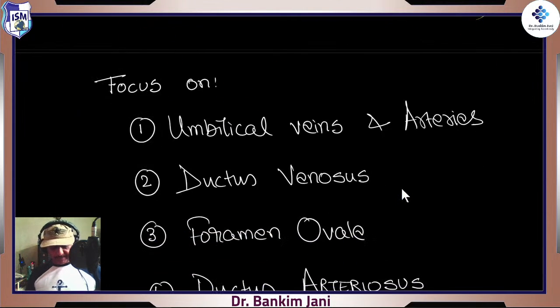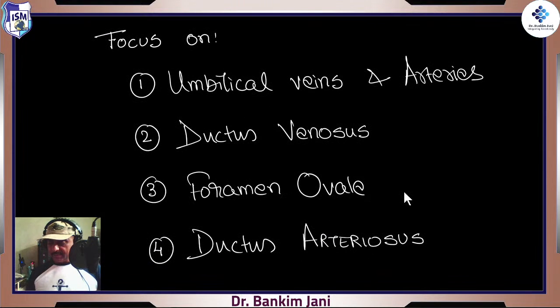Right, let's start. There is no need to cram or remember every point, because this will come one after the other. But first, let's understand how much of these points we really remember. Umbilical vein and artery.